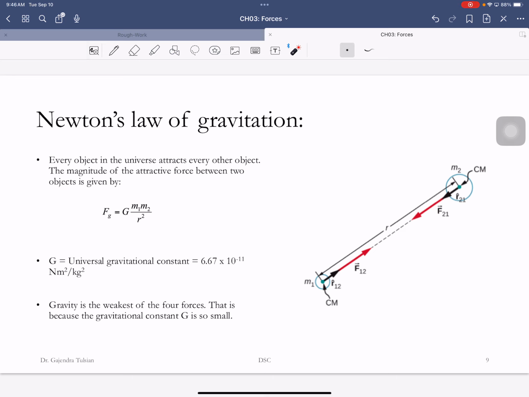So that's Newton's law of gravity. There are 4 fundamental forces in nature, and gravity is the weakest. That's because this gravitational constant is very small.